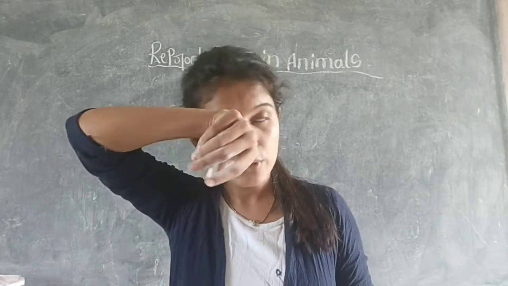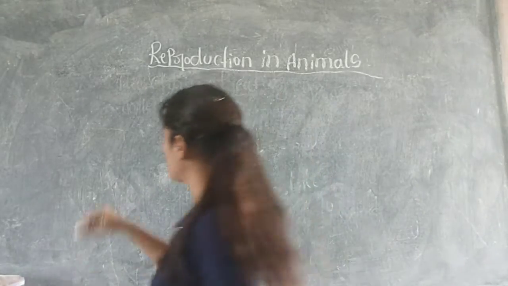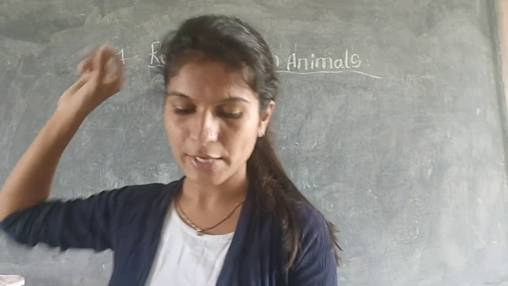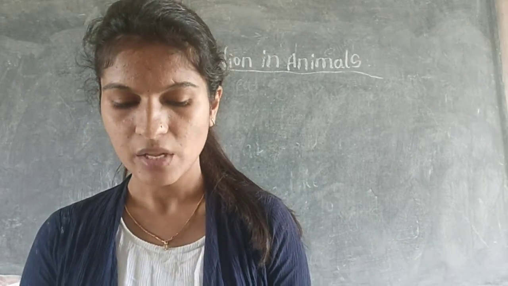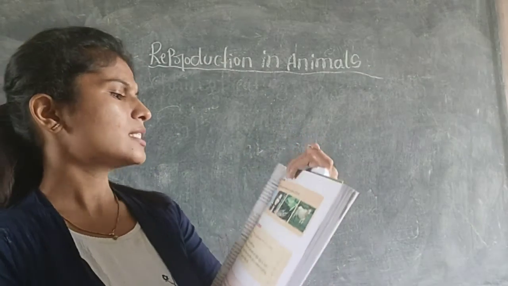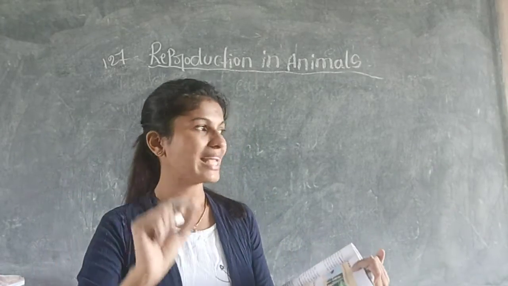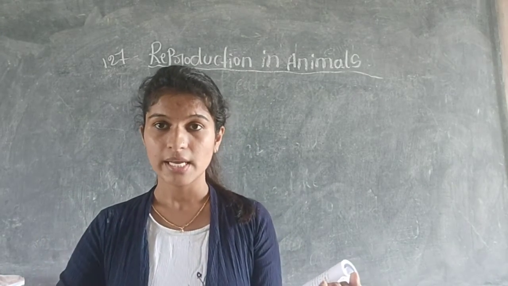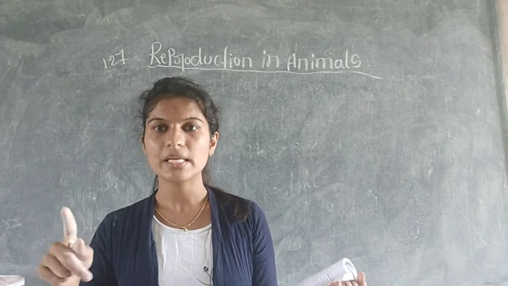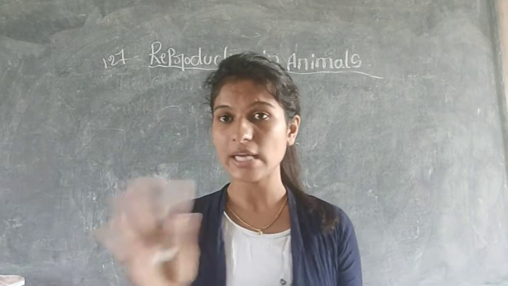So today we are going to discuss some of the questions of this lesson that are present on page number 127. Open page number 127 and see there. First one, 4 pictures they have given. What you have to do is circle the animals that give birth to the young ones directly. It means, in other words, mammals. You should circle the animals which give birth to the young ones directly, not laying eggs.